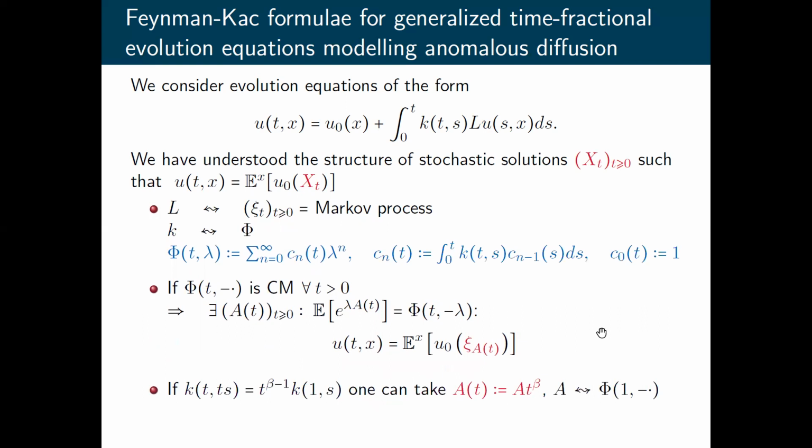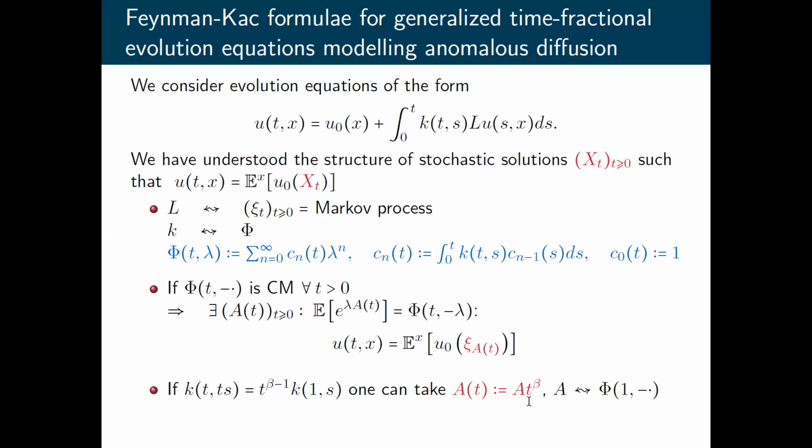Second step, in the case when our kernel K is time homogeneous, we can use instead of the process A of t the process which looks like this, a particular random variable A multiplied with t to the power beta.